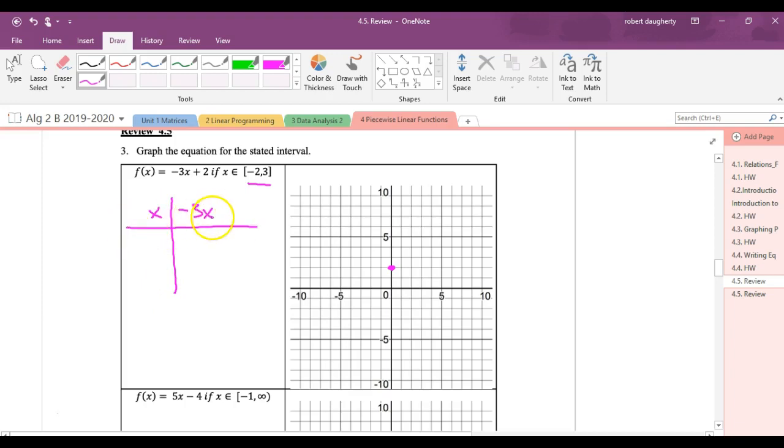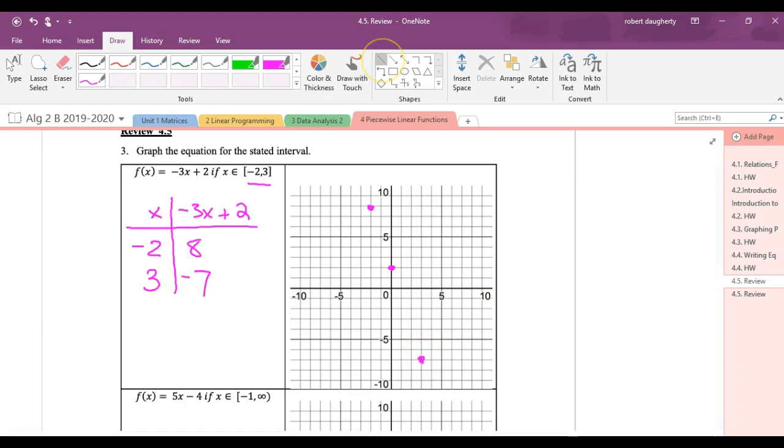So negative 3x plus 2. Let's see what happens at negative 2 and 3. When I plug a negative 2 into that equation, I get 6 plus 2, which is 8. When I plug a 3 in that equation, negative 9 plus 2 is negative 7. Because these are brackets, these are going to be closed in. So at negative 2, 8 is right here. And at 3, negative 7 is right here.